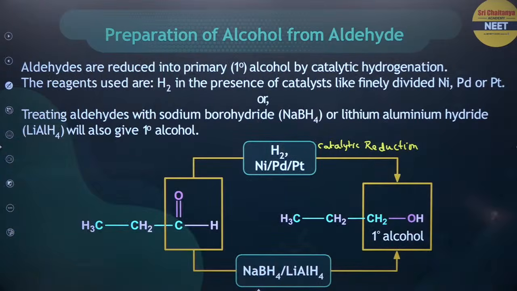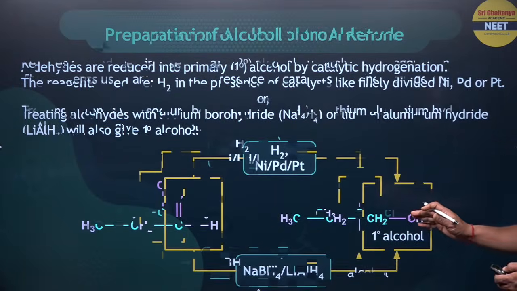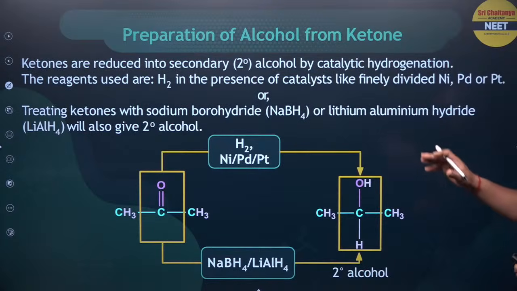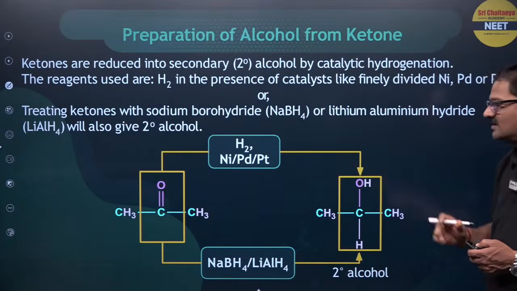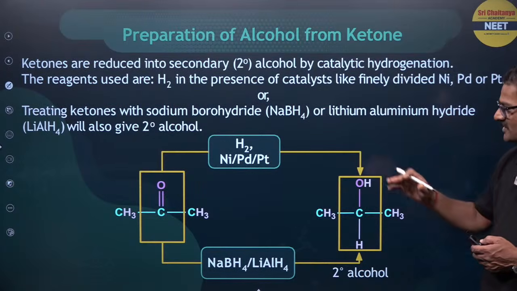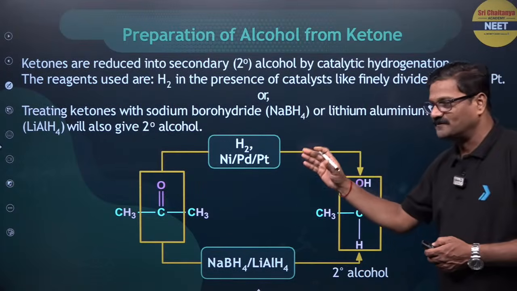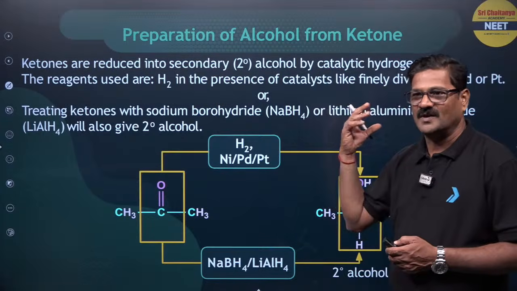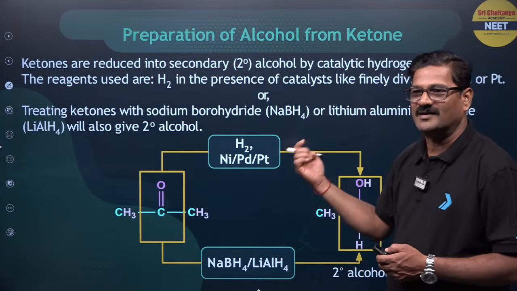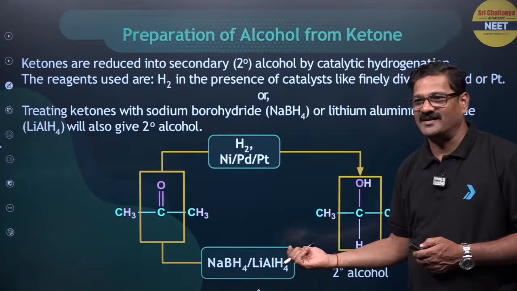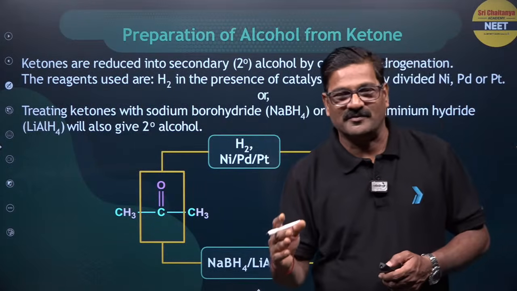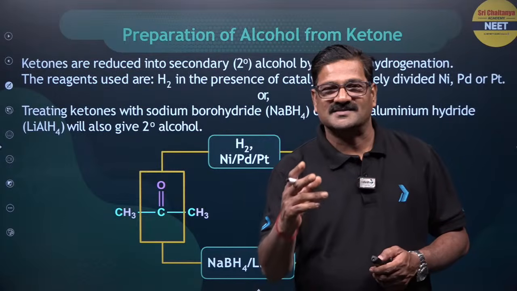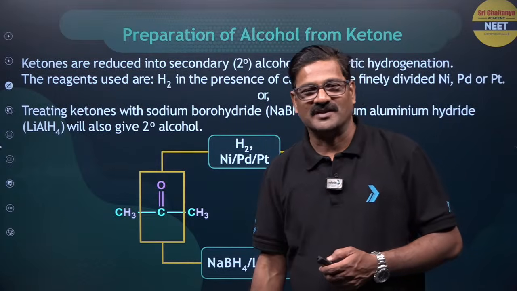So there you are going to see reduction methods. So you can see here, ketones can be reduced to give rise to secondary alcohols. It can be used with hydrogen in the presence of palladium, or sodium borohydride and lithium aluminum hydride. So I want to say primary alcohols can be prepared from aldehydes and secondary alcohols are prepared from ketones.